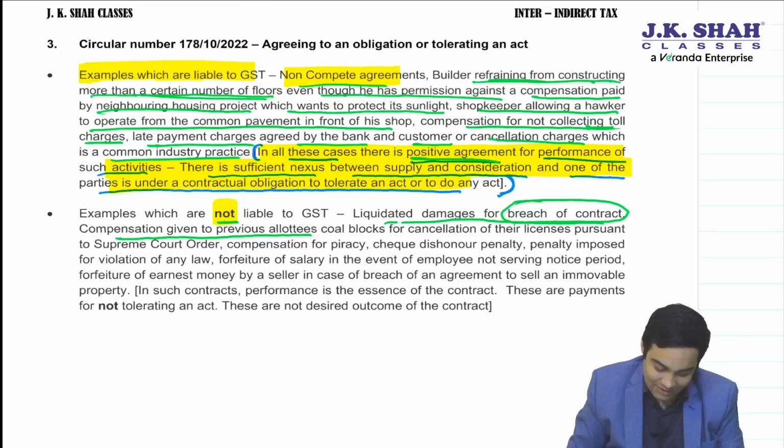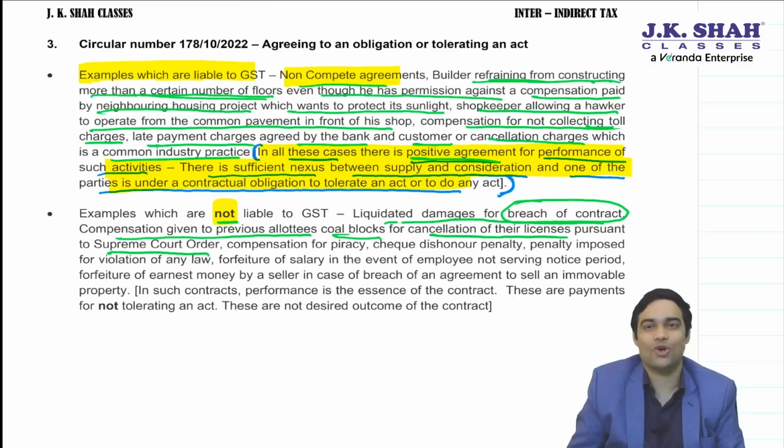Compensation given to previous allottees of coal blocks for cancellation of their license pursuant to Supreme Court order. See, earlier coal blocks were given to some persons. The Supreme Court cancelled all those allocations, saying that the process followed is not correct. You should have done an auction, and the government has lost money because of this. So all those coal block allottees who lost this, the government paid them compensation. Tell me one thing, did those coal block allottees enter into a contract so that the other person breaks it? Such compensation will enjoy a relief. It's not a supply.